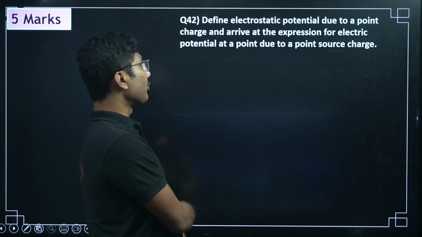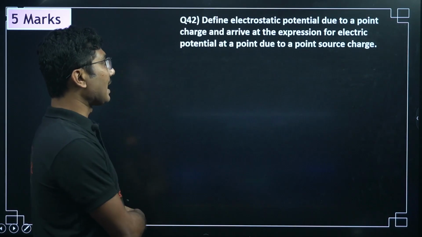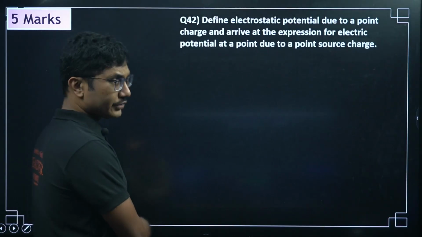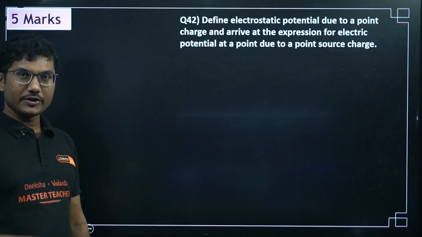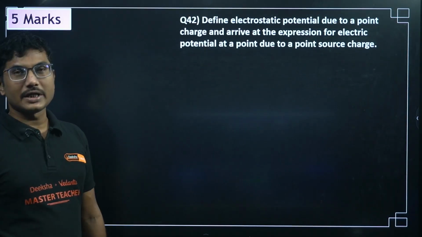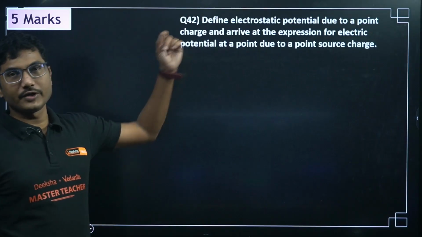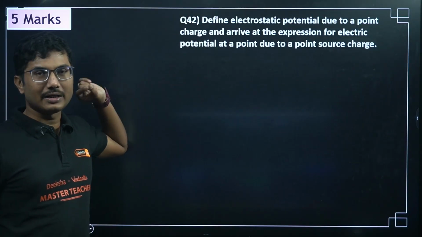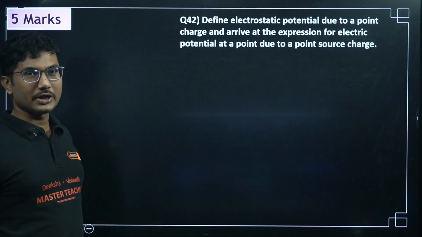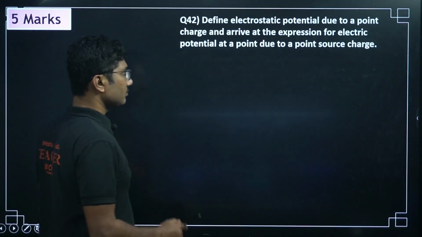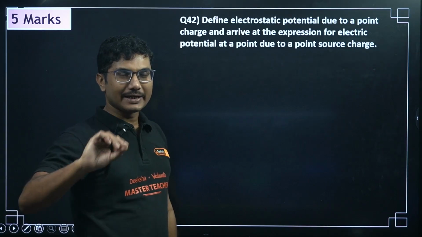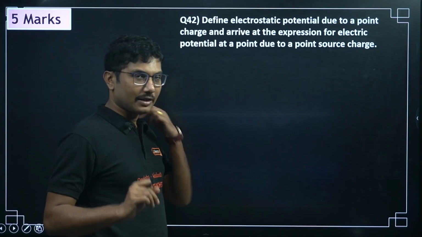Define electrostatic potential due to a point charge and arrive at the expression for electric potential at a point due to a point source charge. So what is the definition of electric potential? The definition is basically the work done to bring a unit positive test charge from infinity to a point in the electric field. That is called the electrostatic potential at that particular point. Remember the statement. If you want, you can rewind it, write it down in your own words, and then write it in the exam.